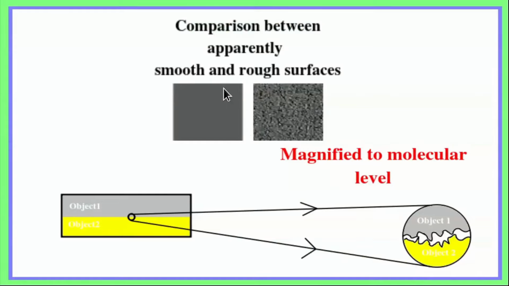This is a comparison between smooth and rough surfaces. Once you magnify these areas, you can see that there are irregularities existing on the surface of the two materials. So here there are two objects, 1 and 2, pressing against each other along a particular surface area. Macroscopically the surfaces may appear smooth. Now suppose I enlarge a small portion around the surface by using a very powerful microscope and go to the molecular level, you can see that there are irregularities, in fact hills and dales, on both surfaces.